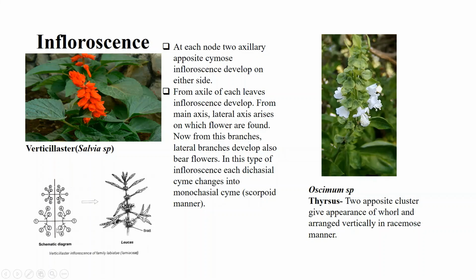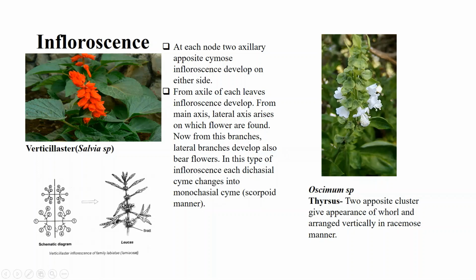Here you can see in this picture, this is the main axis, this is the node, and from this node two cymose inflorescences are developing opposite to each other. These inflorescences develop in the axil of each leaf. Here you can see these are the leaves, and in their axils the inflorescence is developing.